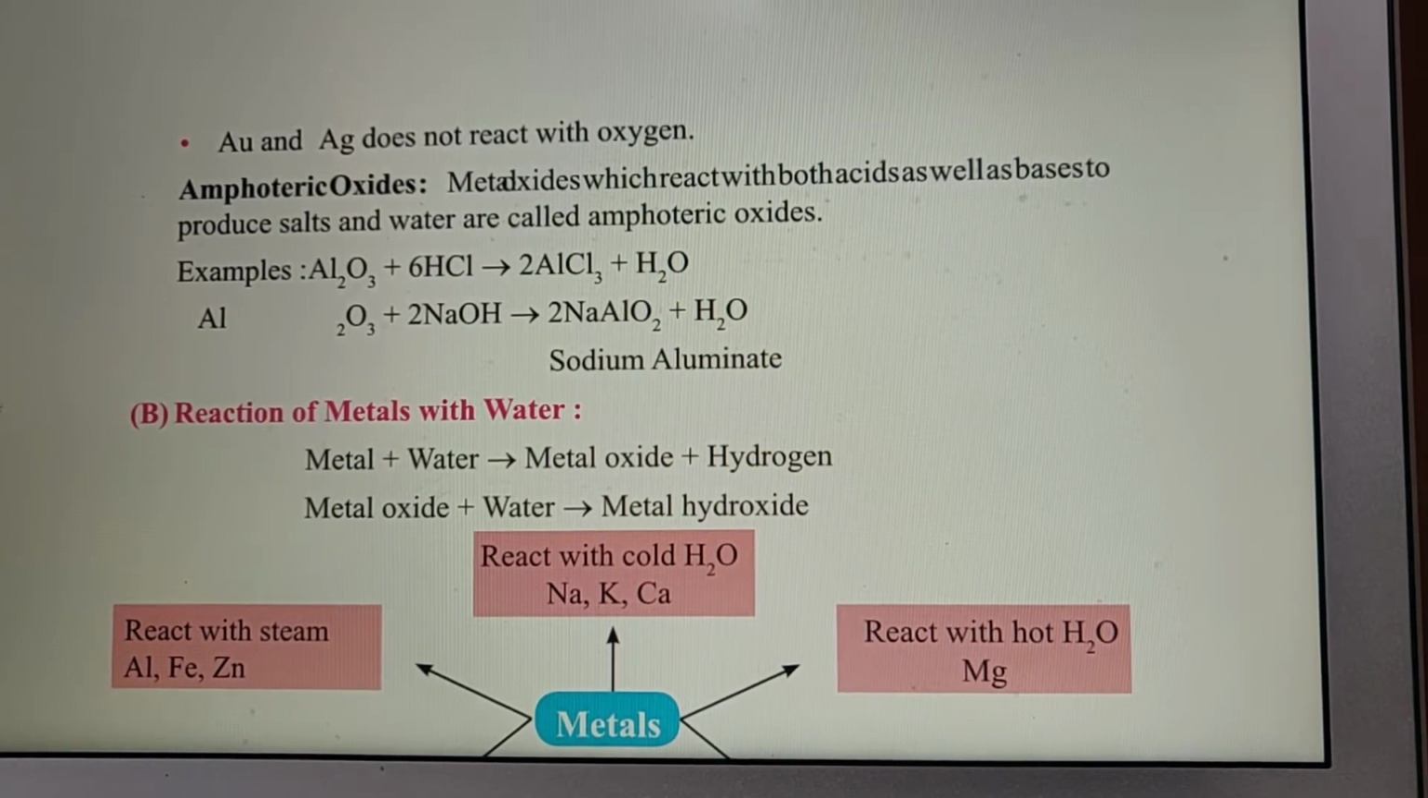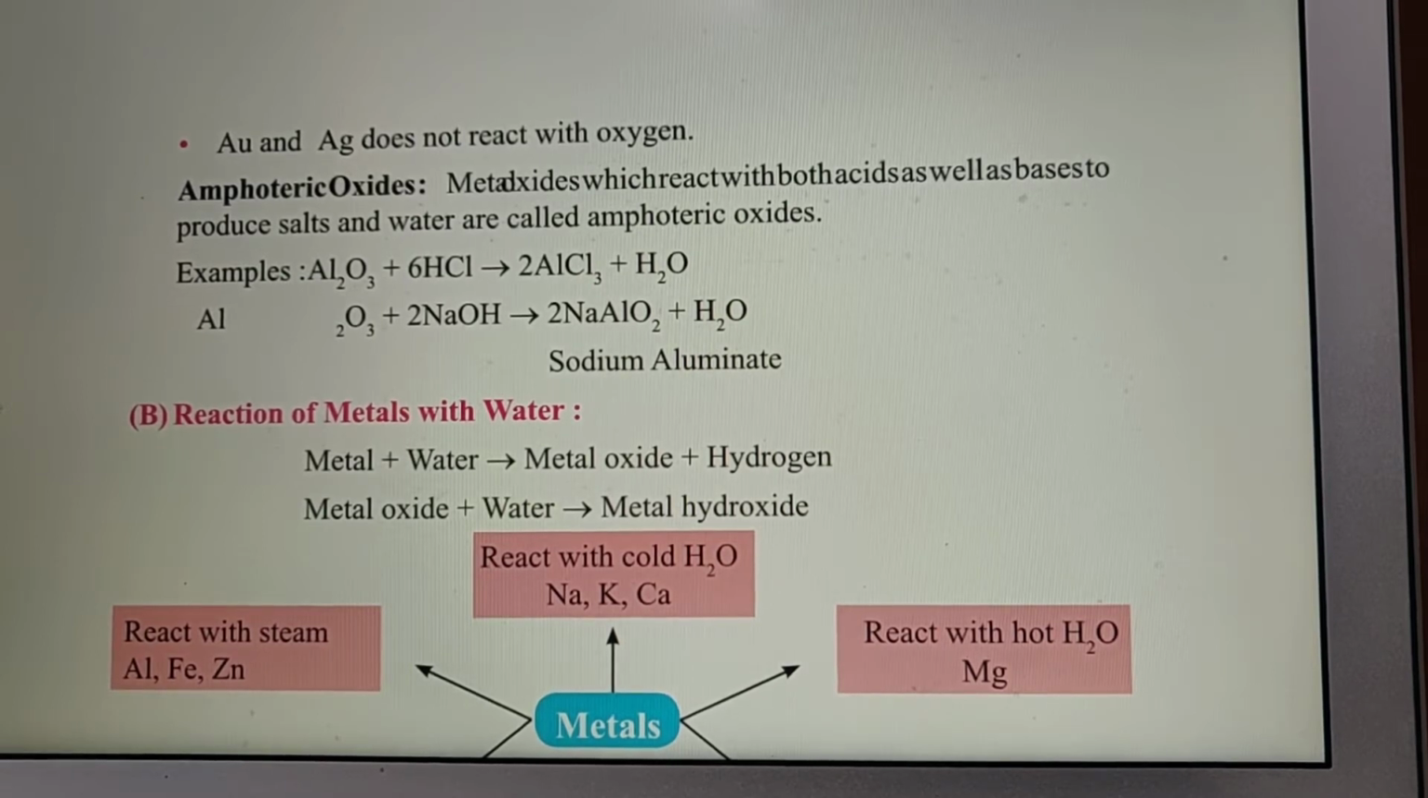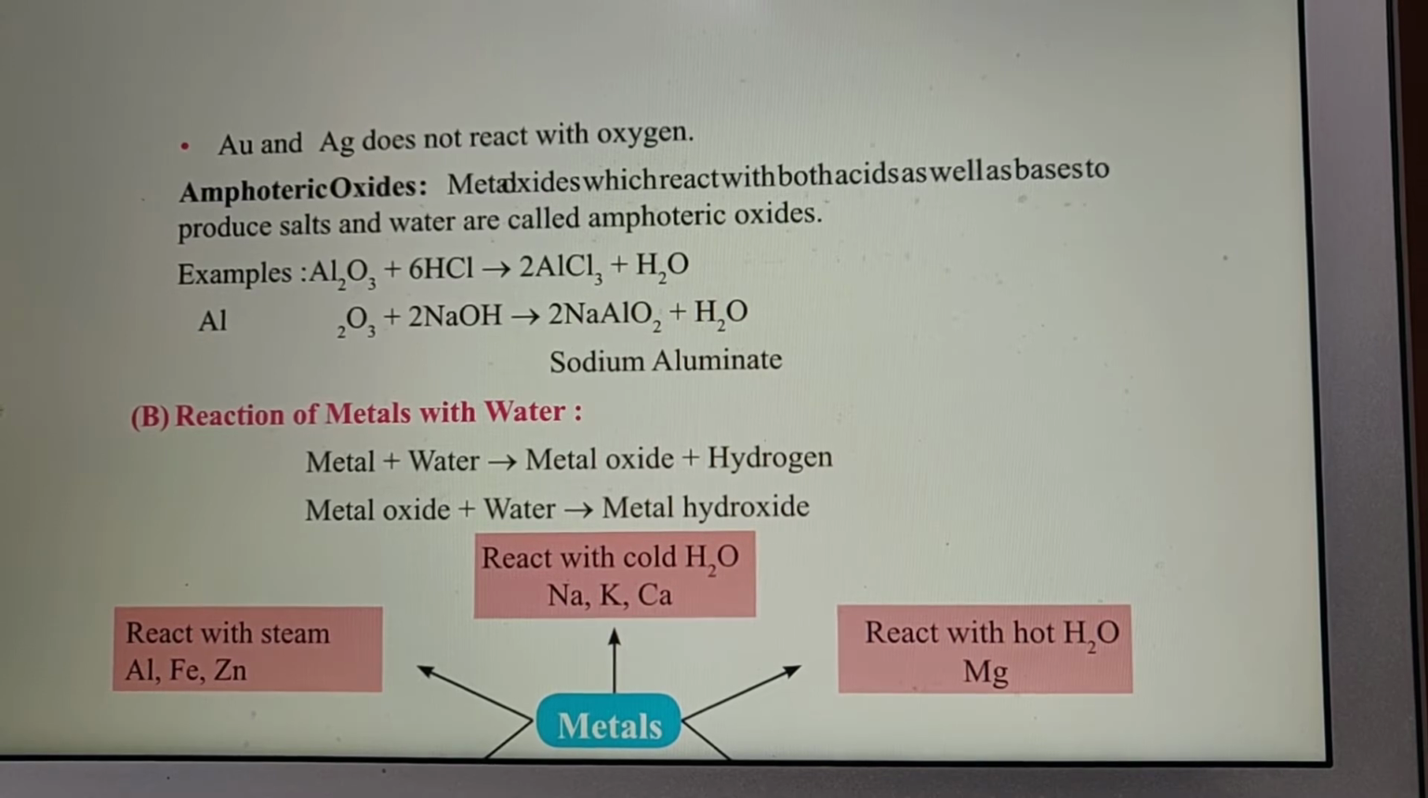Now we'll study amphoteric oxides. Metal oxides which react with both acids as well as bases to produce salts and water are called amphoteric oxides. I again repeat, metal oxides which react with both acid as well as bases to form salts and water are amphoteric oxides. Amphoteric means which can react with both acids and bases.